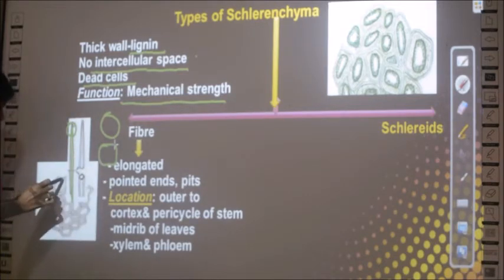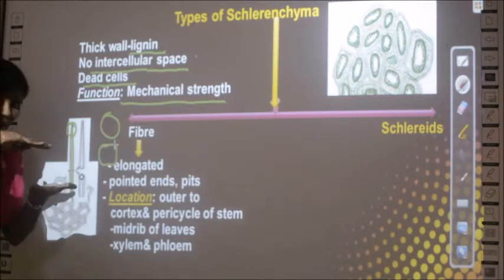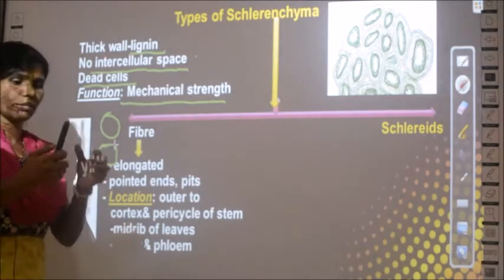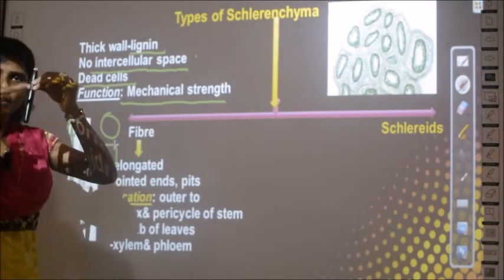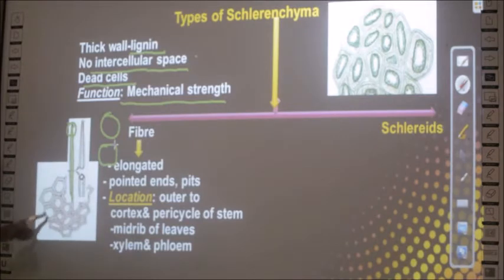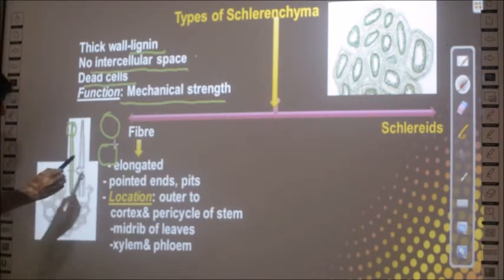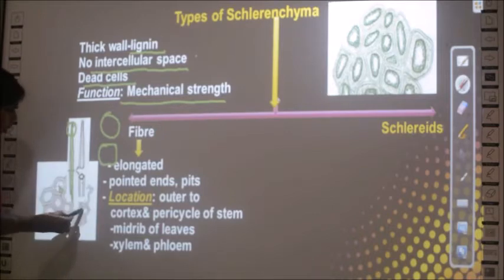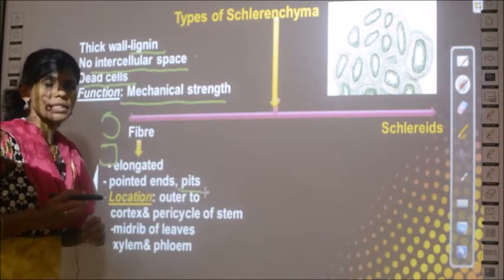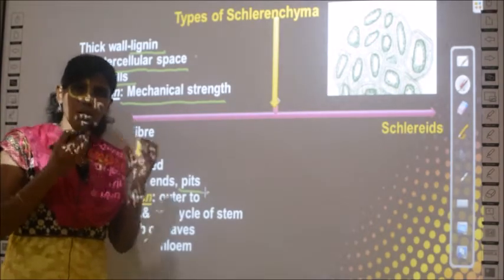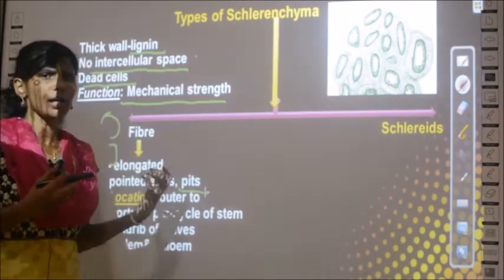And see here, when you cut the cell, you can find this structure. When you just make a cross section, if this pointed cell structure is like this, when you cut here, you will get this structure. Here you can see many holes in between, and these are called pits. So what is a pit? If a cell has pores or holes in between, it is called a pit.